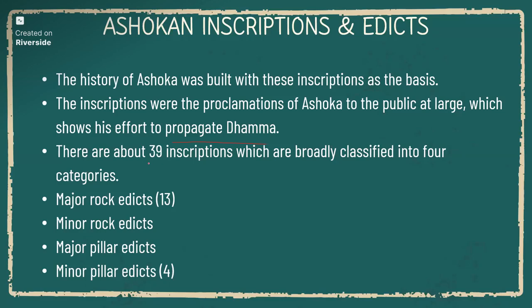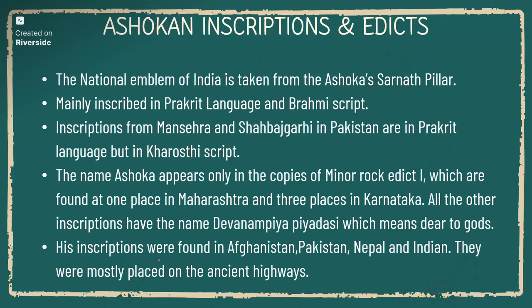There are about 39 inscriptions which are broadly classified into four categories: major rock edicts, minor rock edicts, major pillar edicts, and minor pillar edicts. The 13 major rock edicts are very, very important as a source of the Mauryan dynasty. So let's see about the inscriptions and edicts.